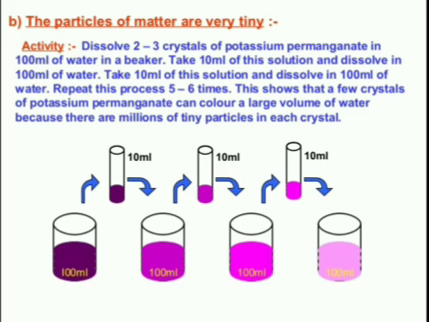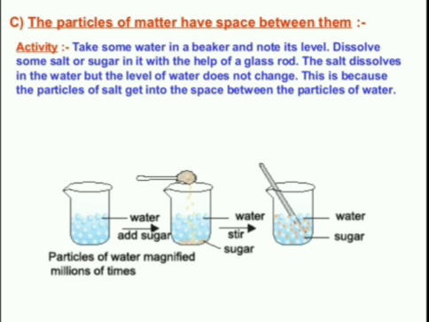We get lighter and lighter color in the successive beakers containing water. So this shows that a few crystals of potassium permanganate can give color to a large volume of water because there are millions of tiny particles in each crystal.